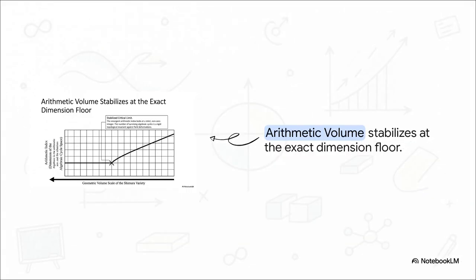As the geometric volume scale of the Shimura variety shrinks down toward the critical limit on the left, the emergent arithmetic index absolutely refuses to collapse. Instead, it flawlessly locks into a strict, non-zero integer at that stabilized critical limit. This demonstrates an unbreakable, absolute arithmetic conservation law. The algebraic cycles survive the field deformations no matter what.